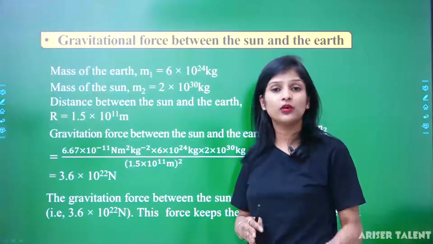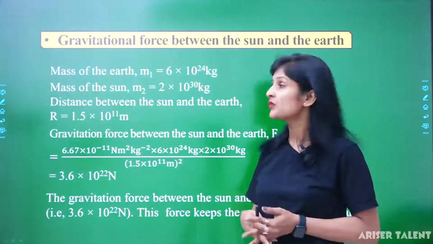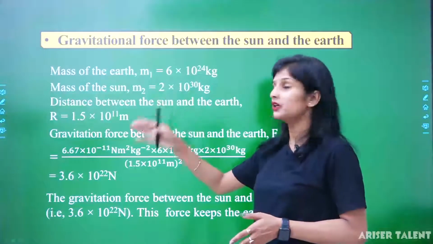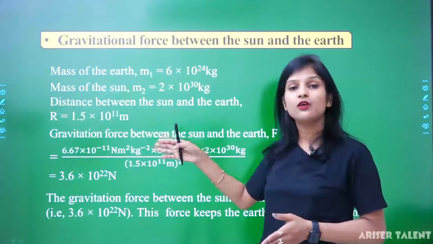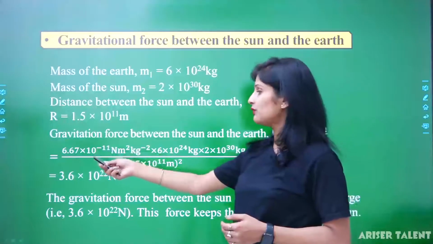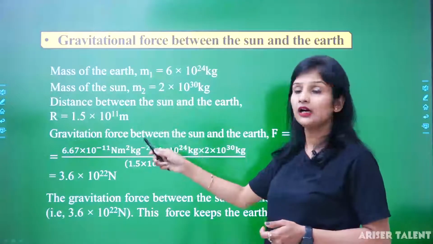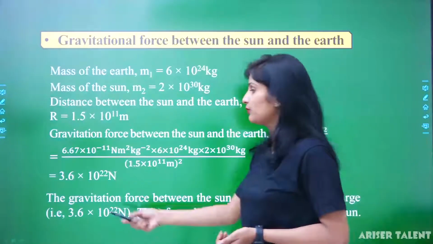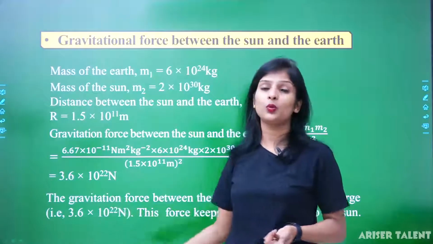So all are the standard and fixed values. As you know now the fixed value of G, capital G, is 6.67 into 10 raised to power minus 11. Same as there is a fixed value of mass of the earth, there is a fixed value of mass of the sun, there is a fixed value of the distance. Now what we have to do? We have to put the values in the given formula. When we put the values of all these m1, m2, r and G, then the gravitational force will be 3.6 into 10 raised to power 22.